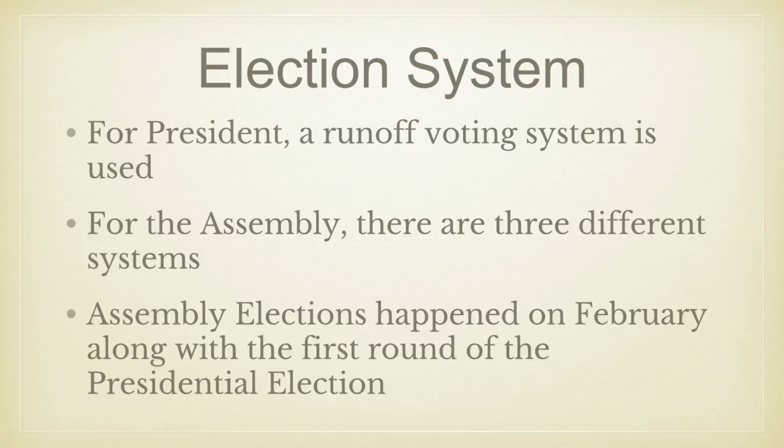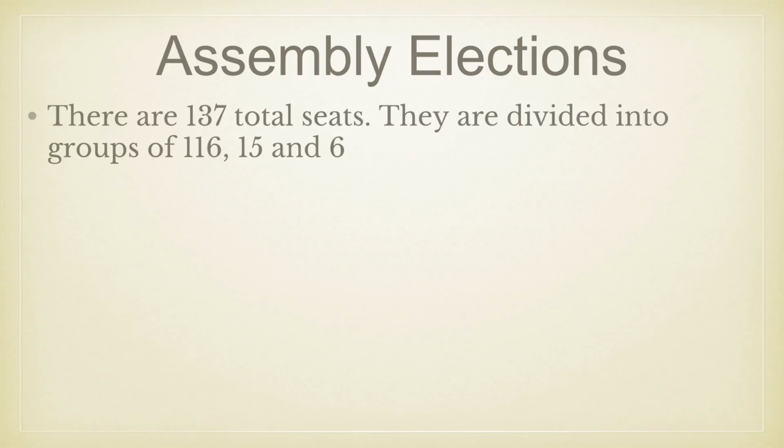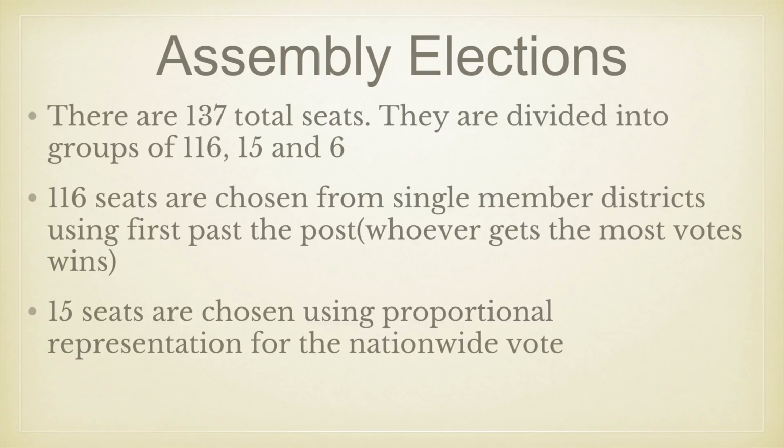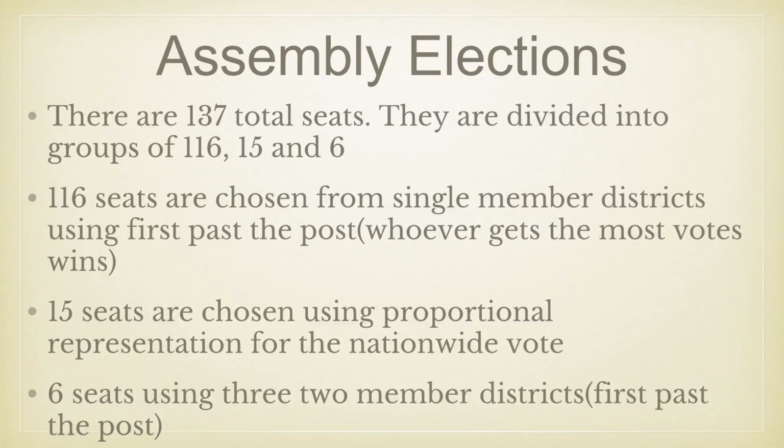Earlier this year, there was the first round of the presidential elections and the assembly elections. In the assembly, there are 137 seats which are divided into 3 unequal groups. The first group, consisting of 116 seats, are chosen from single-member districts using first past the post, or whoever gets the most votes wins. The second group, made of 15 seats, are chosen using proportional representation. The last group is made up of overseas voters, and there's 6 seats using 3 two-member districts.